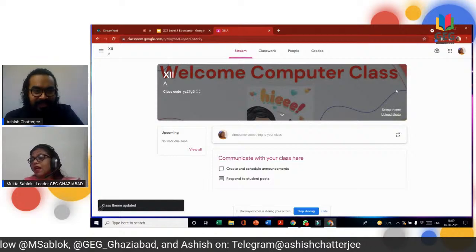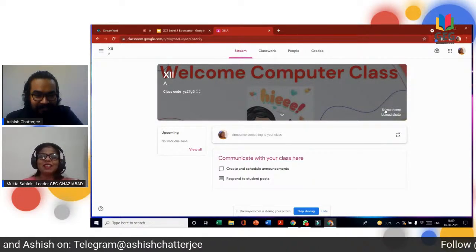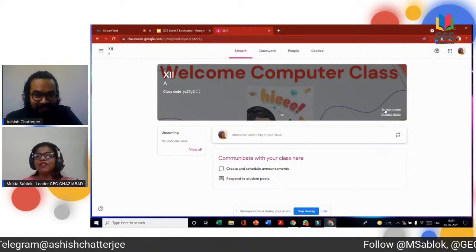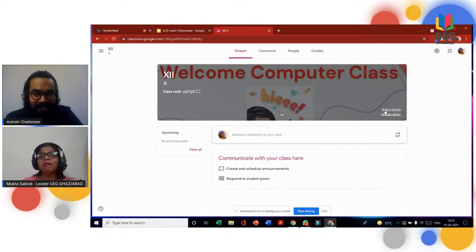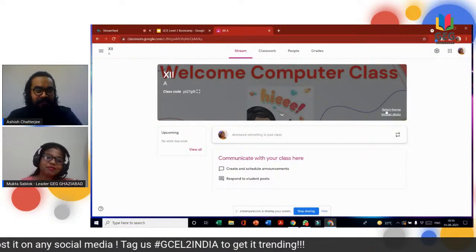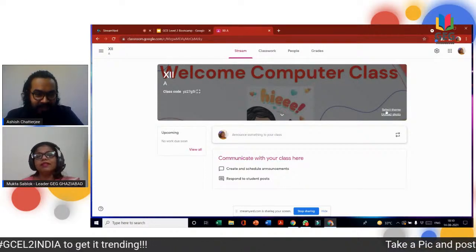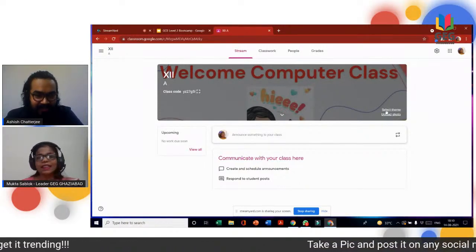Oh, that looked really nice in that header area. Thank you, sir. Yes, thank you, ma'am. My Bitmoji is a little bit hidden because I have not been able to adjust it, but it still looks very nice, and even the way you have set the header area was really great. Instead of having a default picture, the way you have shown is a very nice way. Every teacher, every educator, should do this. Thank you, sir.